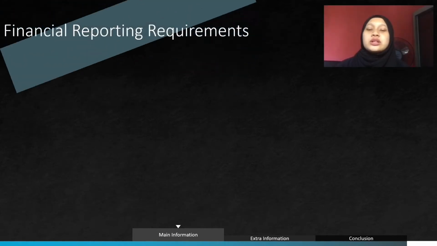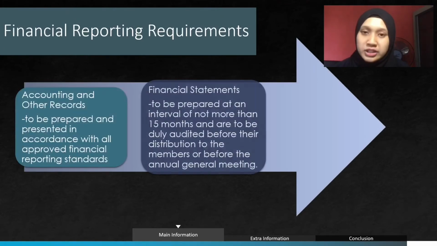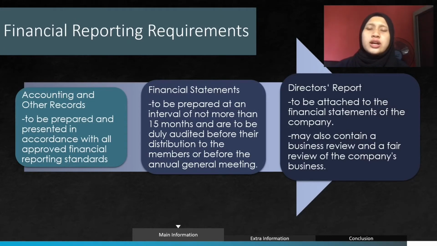So today I will explain to you about financial reporting requirements. The first one is accounting and other records. They are to be prepared and presented in accordance with all approved financial reporting standards. The second is financial statement. It is to be prepared at an interval of not more than 15 months and is to be duly audited before its distribution to the members or before the annual general meeting.